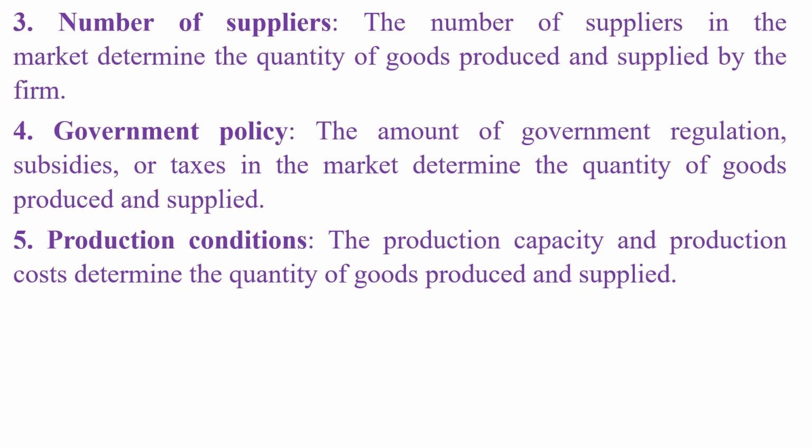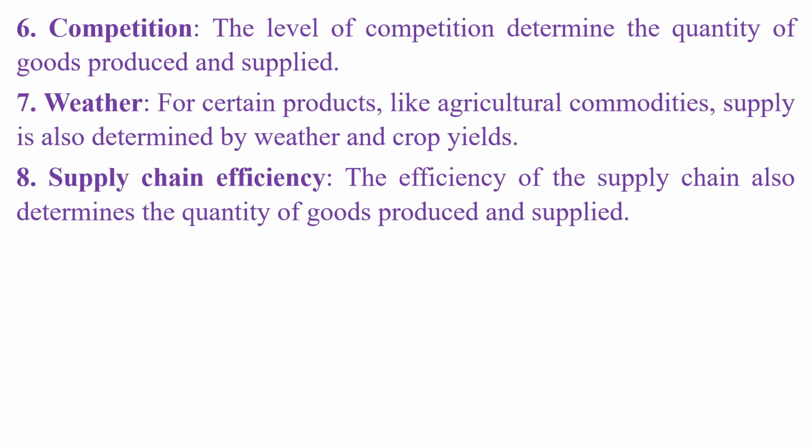5. Production conditions. The production capacity and production costs determine the quantity of goods produced and supplied. 6. Competition. The level of competition determines the quantity of goods produced and supplied. 7. Weather. For certain products, like agricultural commodities, supply is also determined by weather and crop yields. 8. Supply chain efficiency. The efficiency of the supply chain also determines the quantity of goods produced and supplied.